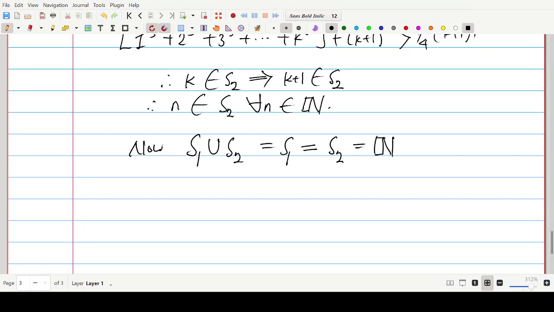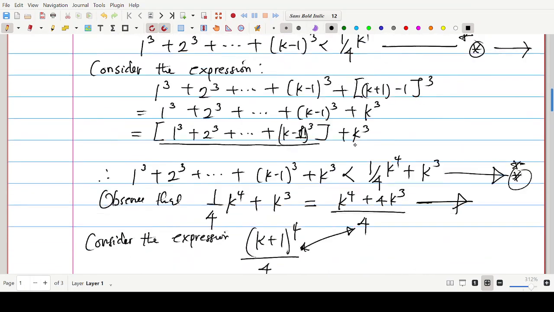Why this? Because we've proven that S sub 1 is a set of all positive integers. I will also establish the same fact for S sub 2. In other words, S sub 1 and S sub 2 are the same thing because they are each the set of all positive integers, and that is equal to n. So we can now say therefore, the statement, what was the statement initially? Let me look at the statement from the original problem.